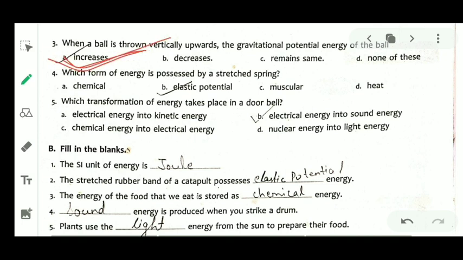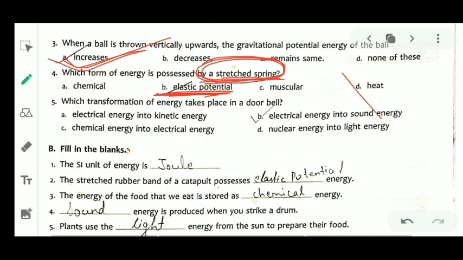Okay. Now question number 4, which form of energy is possessed by a stretched spring? We have discussed in the previous class, that is elastic potential energy. Next question, which transformation of energy takes place in a doorbell?